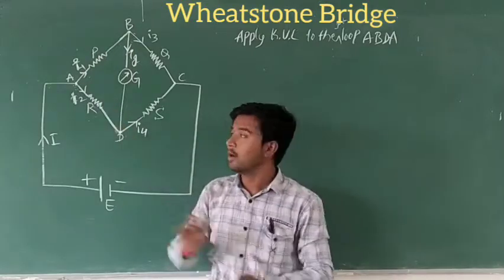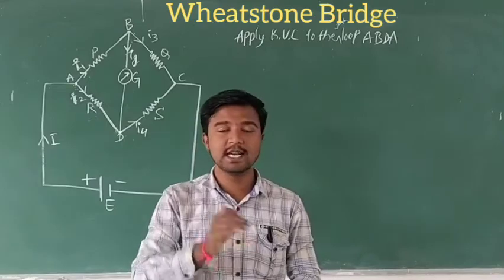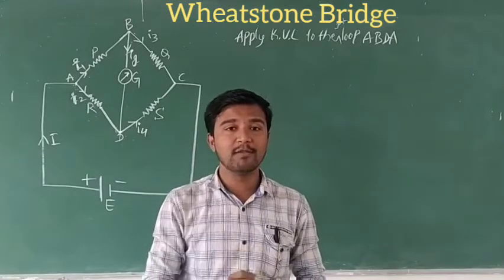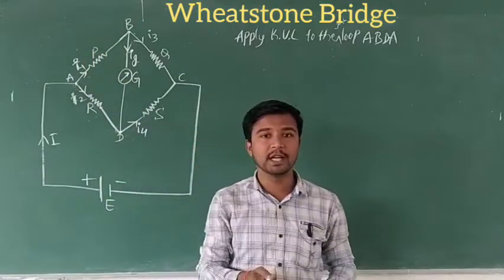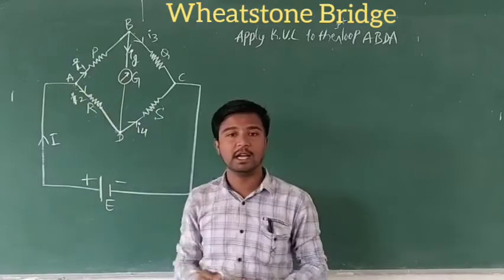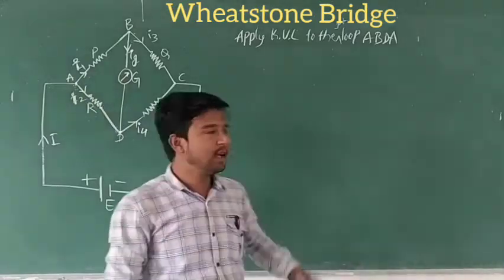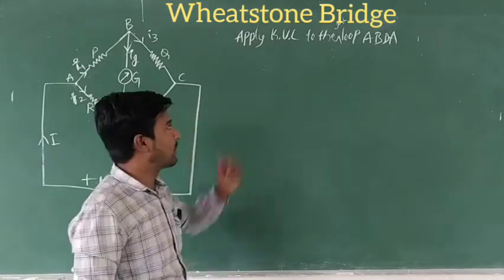So what does Kirchhoff voltage law indicate? It states that the sum of algebraic potential around the loop, across the resistor and the cell, is equal to 0. That's why we apply it to this mesh. Okay.